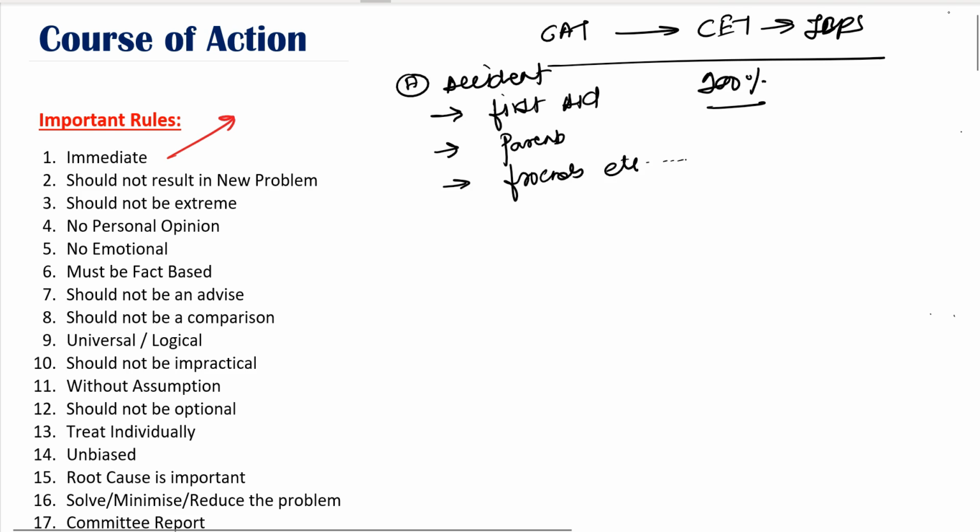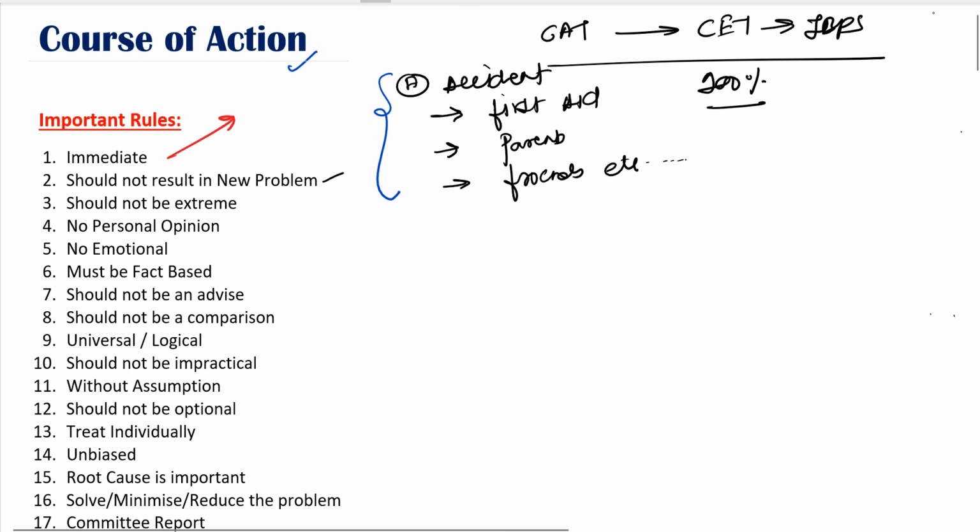Now, on a normal level, logically and ethically, everything is important. However, if you want to get a good score in course of action, you must look at the option which is the immediate one. Here the immediate one is the first aid. So if you want to mark an answer, that option must be an immediate one. Anything that is later need not be marked as an answer. Immediate is the most important rule you need to keep in mind before you proceed. Now let's move ahead with the second rule.